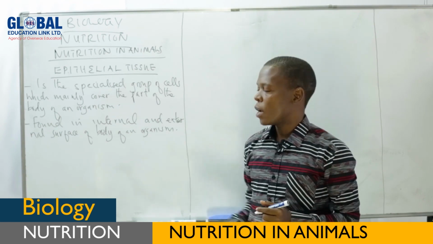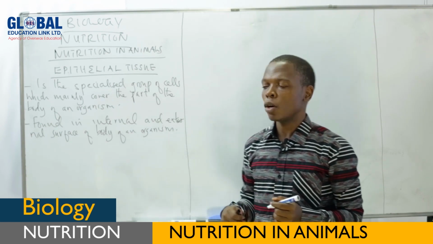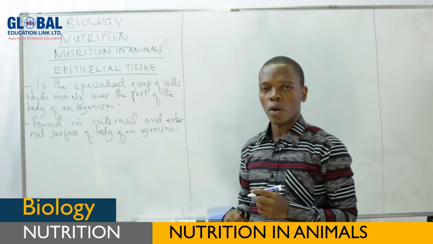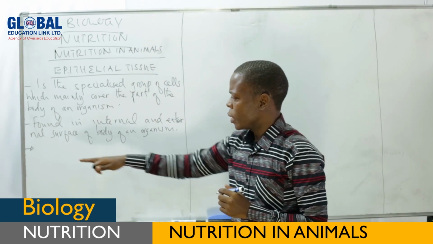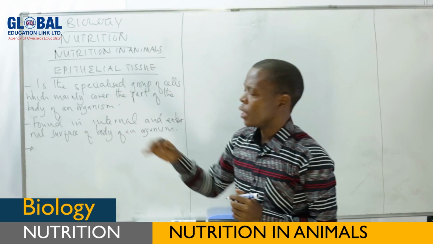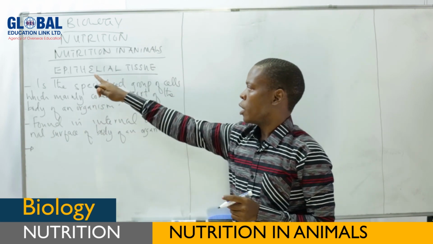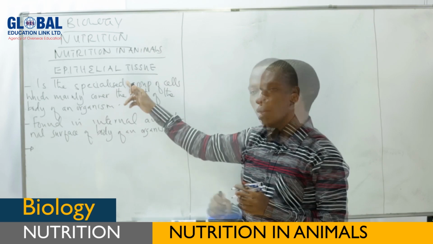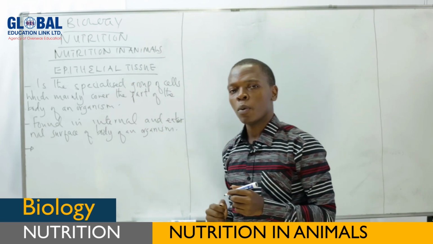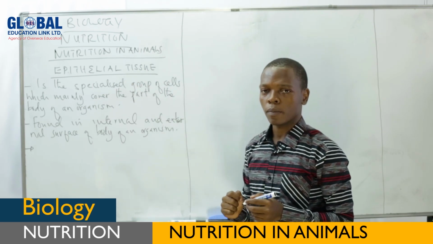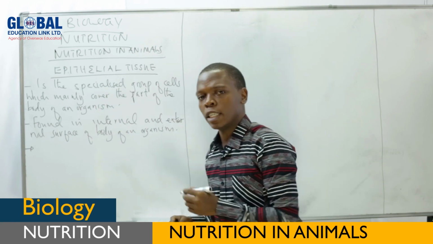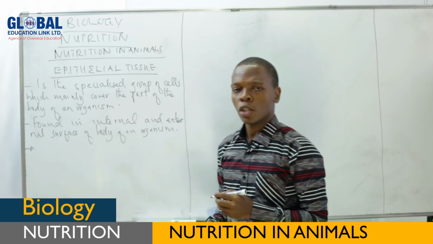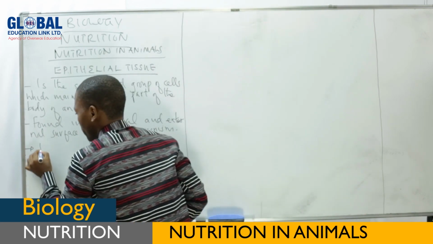They are found on the internal and external surface of the body of an organism. These epithelial tissues are made up of so-called epithelial cells. Therefore, the layer of epithelial cells is attached to a membrane called the basement membrane.